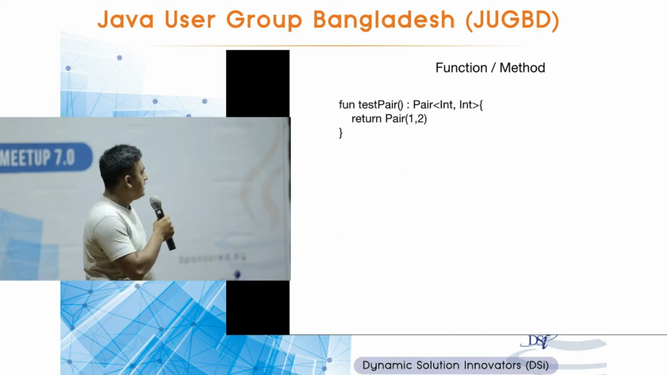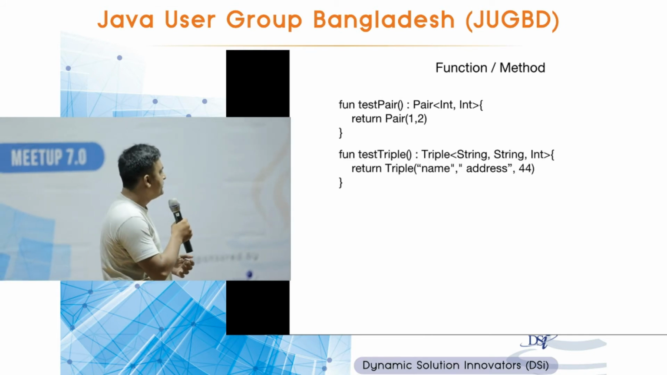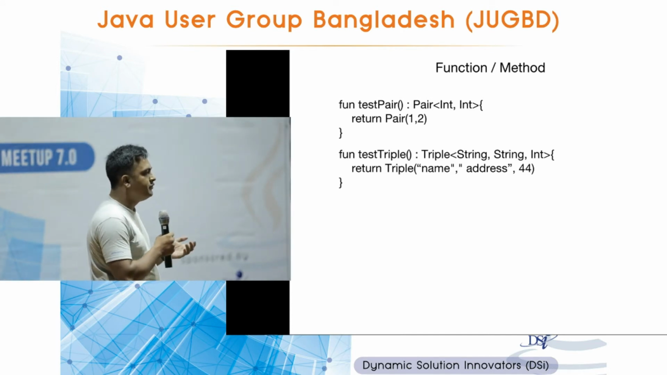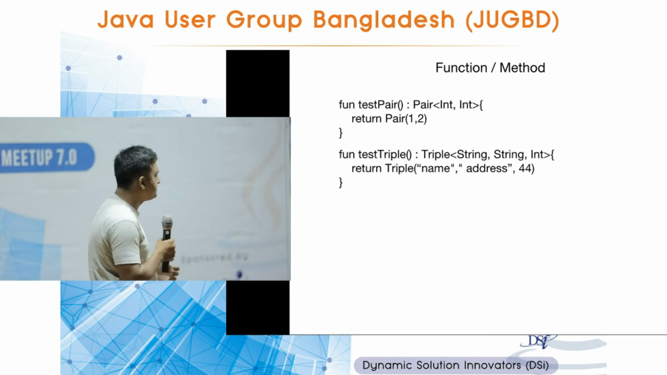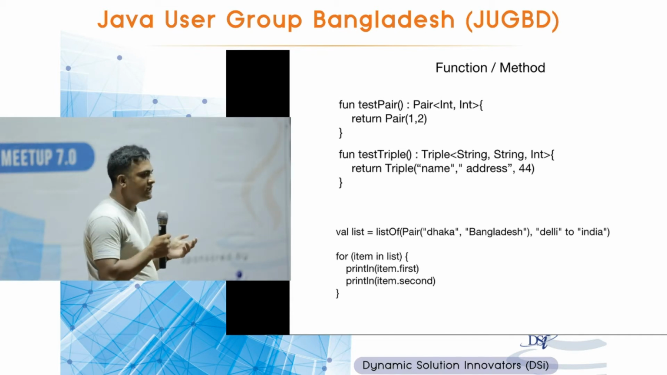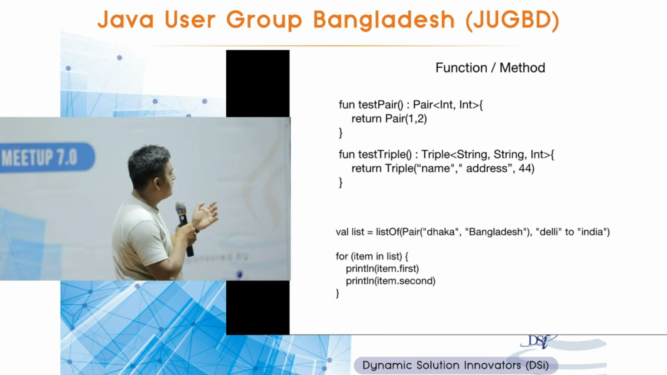Now you can send multiple outputs from a function. There you can send two values using the keyword Pair. If you need to send three outputs from a function, you use Triple. If you need more than three, use a data class. Now here is a simple value, a list of Pair. In the Java world, it's a list of a map. So look at the syntax: Pair, Dhaka to Bangladesh, then Delhi to India.